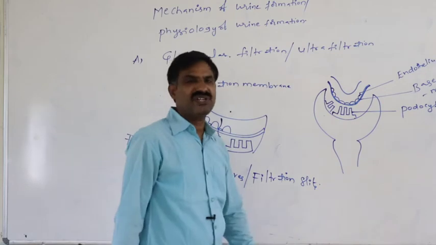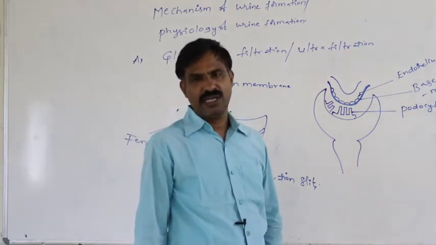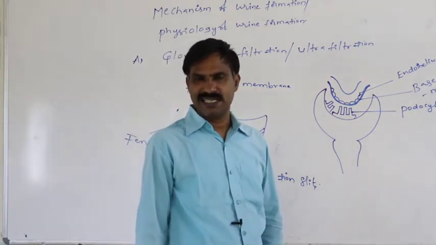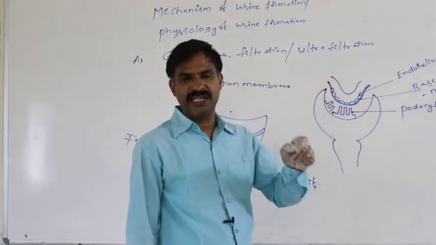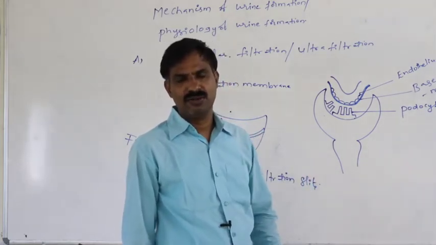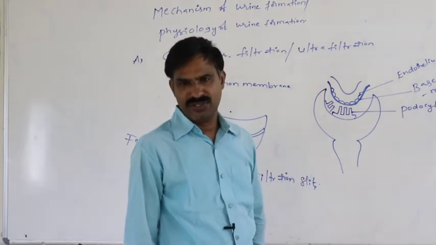Then what is the pressure difference? How does that kind of pressure difference get created? How is that pressure gradient created to form the urine?